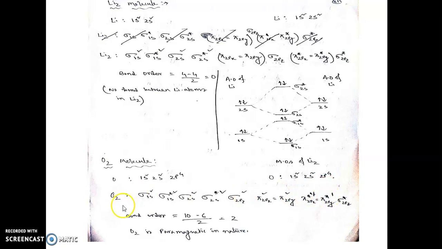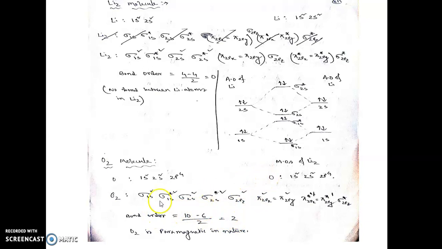Now you calculate the bond order. How many electrons in the bonding molecular orbitals? 2 plus 2 plus 2 plus 2 plus 2, total 10 electrons, minus 6 electrons in the antibonding, 2 plus 2 plus 1 plus 1, total 6, by 2, that is equal to 2. That means we know that there is a double bond between the two oxygen atoms in the oxygen molecule. That's why the bond order is coming as 2.